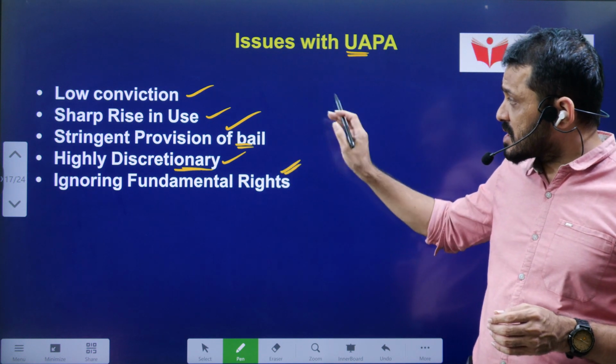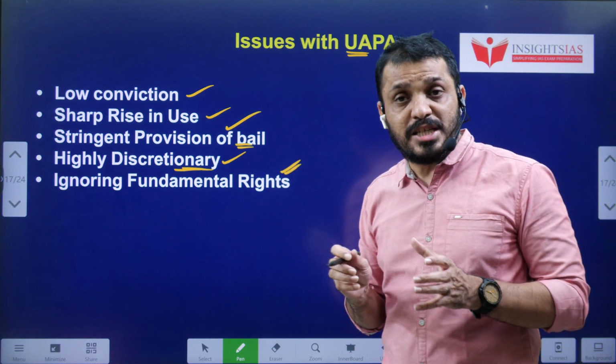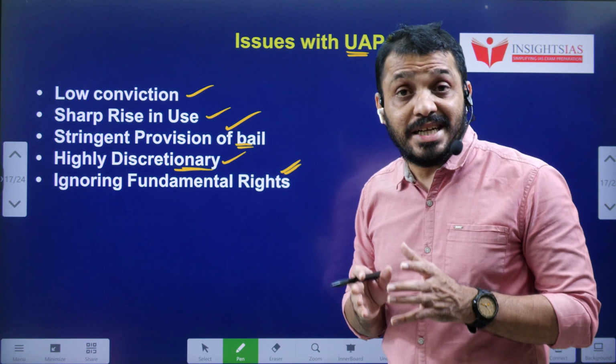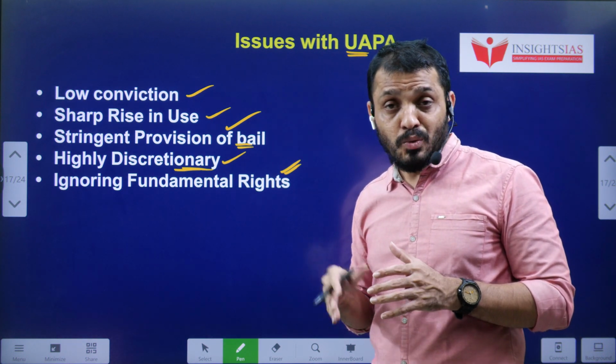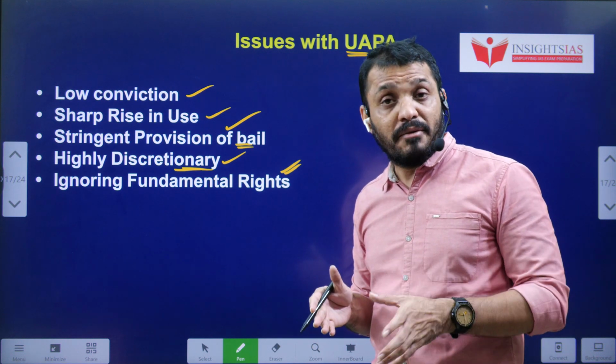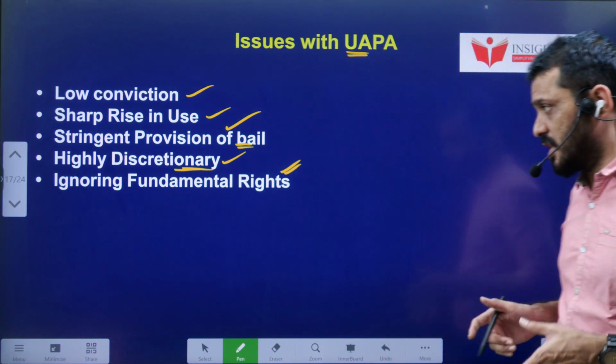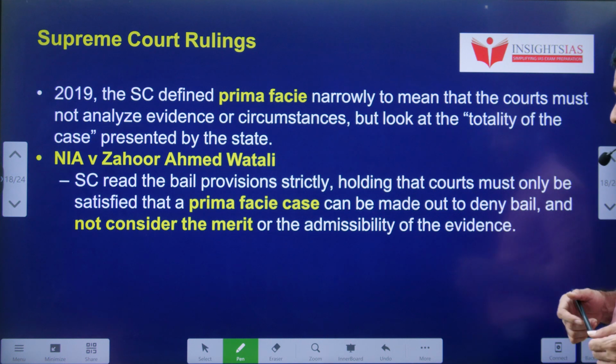And this is completely a violation of fundamental rights, because up to 180 days you can keep the person in custody, 120 days for investigation, and within 180 days the charge sheet. So it's a gross violation of fundamental rights.